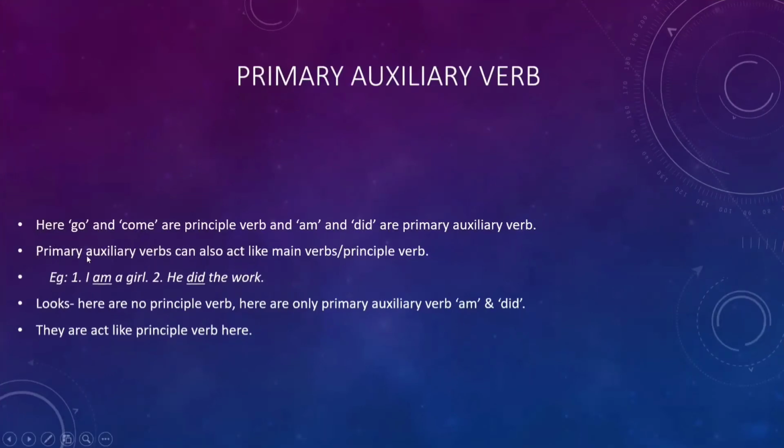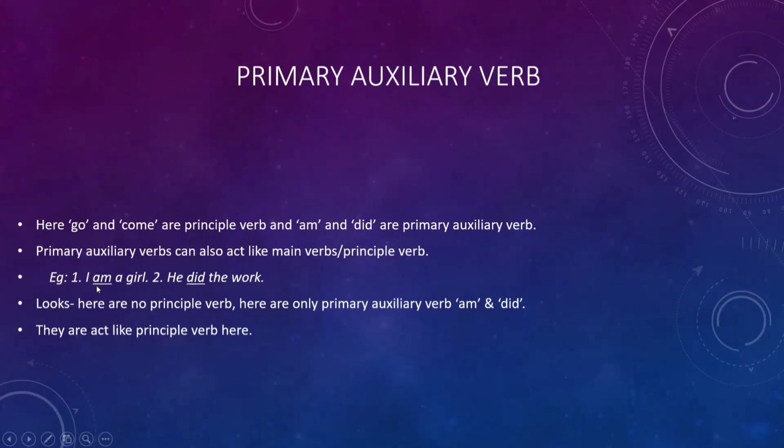Primary auxiliary verbs sometimes act as main verb or principal verb. Primary auxiliary verbs sometimes also act like principal verb. Let's see example. I am a girl. Here, am is primary auxiliary verb and here is no principal verb.